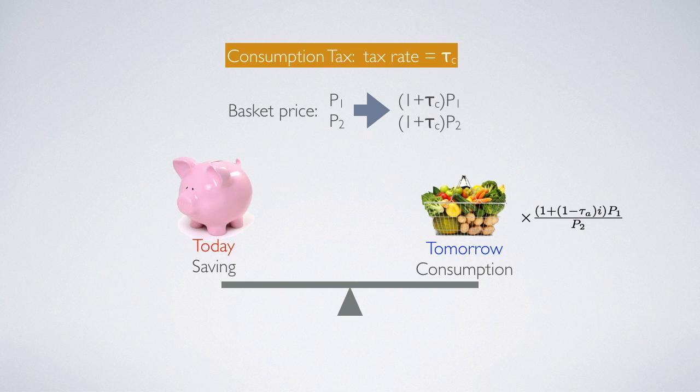So the value of today's saving in terms of tomorrow's consumption would change to what we see now on the right-hand side. Here, because the consumption tax rate for today's basket price and tomorrow's basket are the same, we can cancel them out. So at the end, this value has nothing to do with consumption tax rate. So in this case, consumption tax rate does not create an intertemporal substitution effect between today and tomorrow's consumption, but asset income tax rate will.